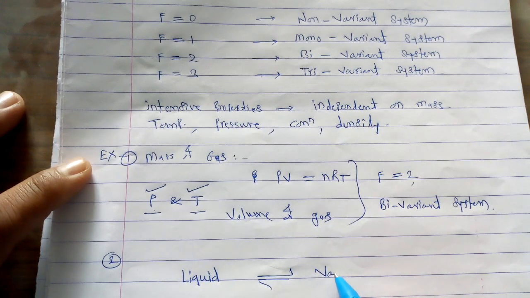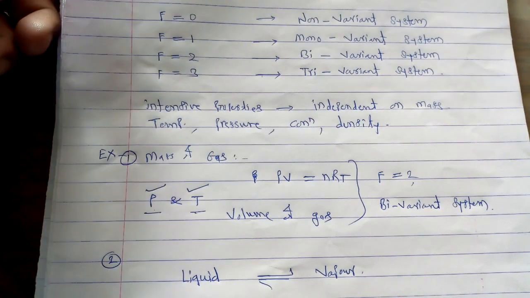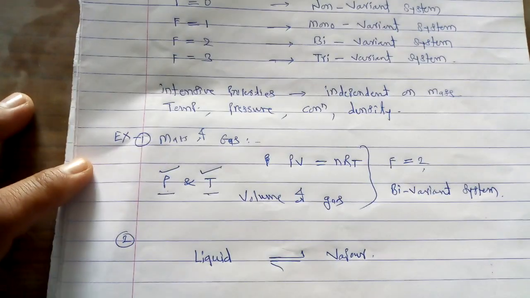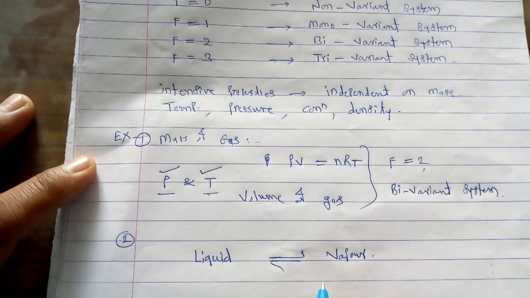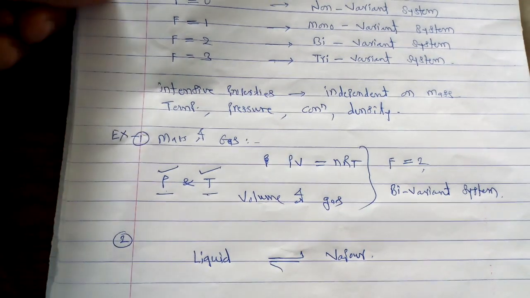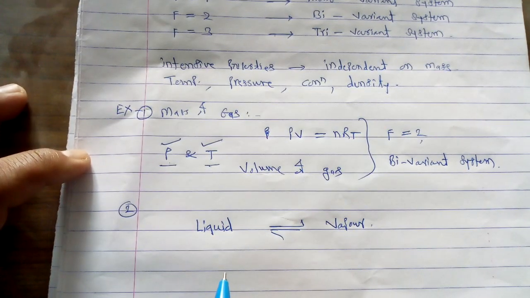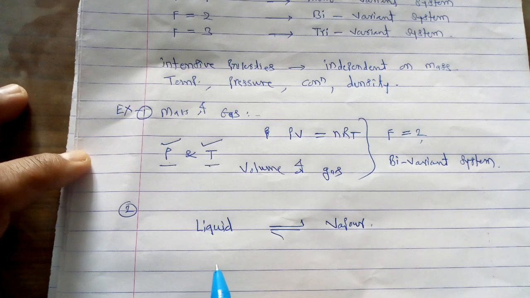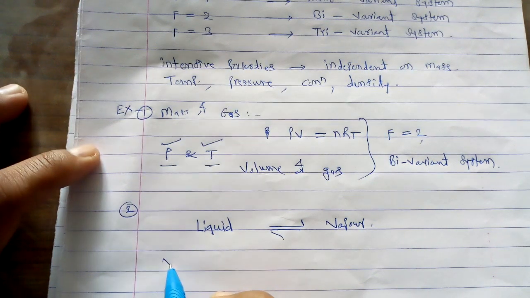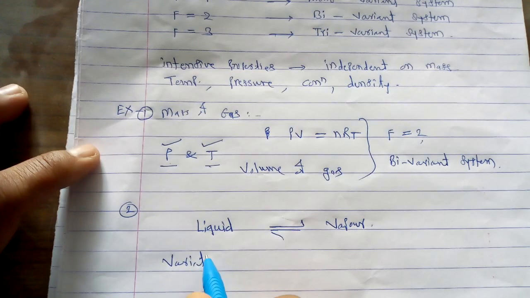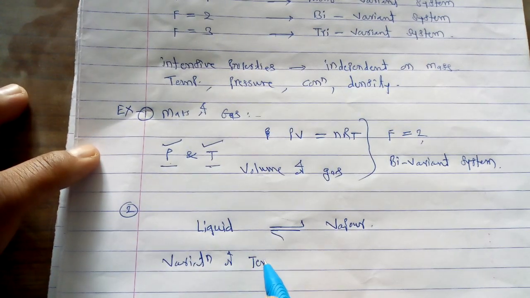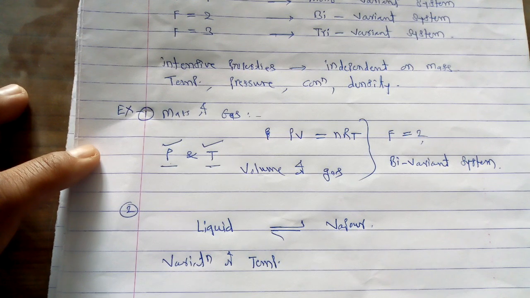If we want to take into consideration the different intensive variables required to describe completely this particular system, we have to take into consideration the variation of temperature. This variation of temperature at a particular pressure is independent.